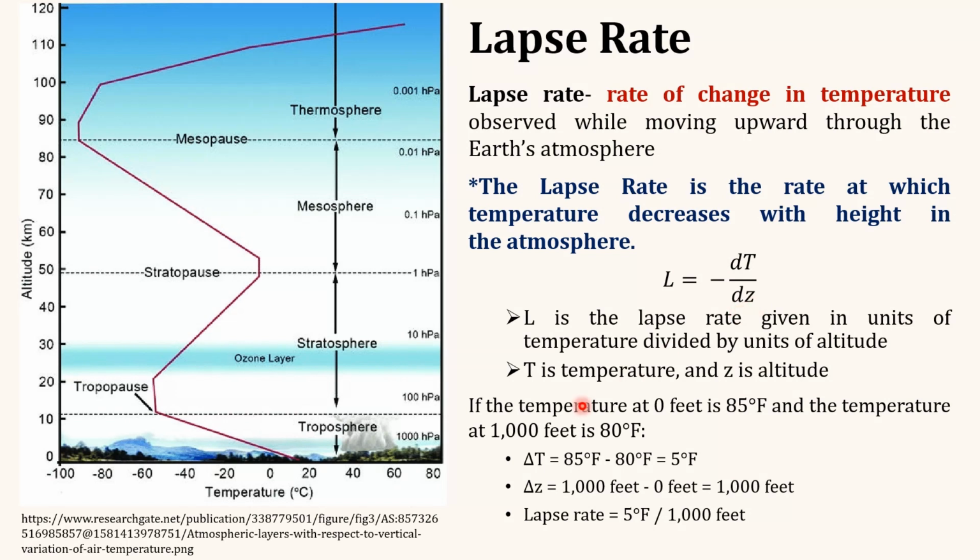For example, if the temperature at 0 feet is 85 degrees Fahrenheit, and the temperature at 1000 feet is 80 degrees Fahrenheit, then the change in temperature is 85 minus 80, that is 5 degrees Fahrenheit, and the change in altitude is 1000 minus 0 feet. So here we have 1000 feet. If we calculate the lapse rate, that is simply dT by dz, so that will be 5 degrees Fahrenheit per 1000 feet.